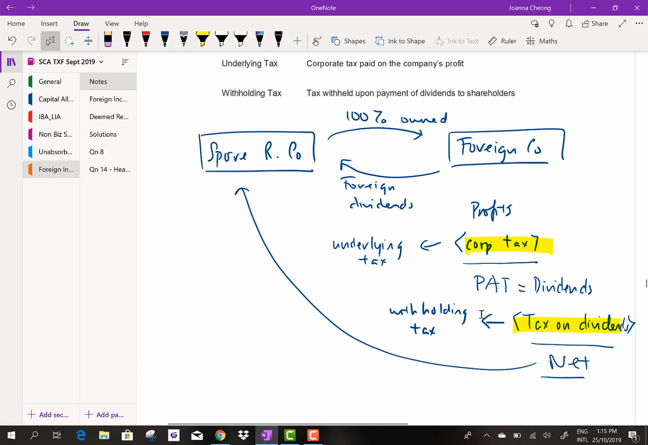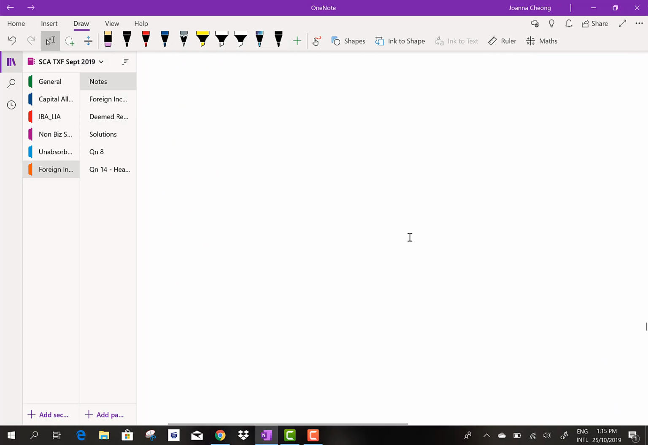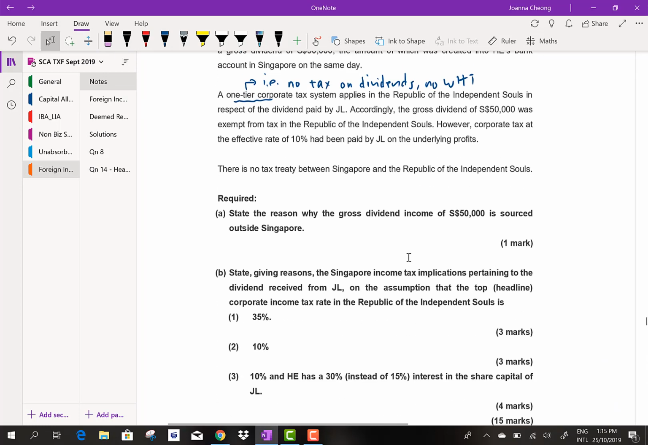So if there's one layer of tax, a one-tier tax system, it means that there will not be any withholding tax here. So which means to say that HE does not suffer any withholding tax, and if they do not suffer withholding tax, you will not be allowed to claim any relief on this layer of tax. Right, so let's go back to the question again to read.